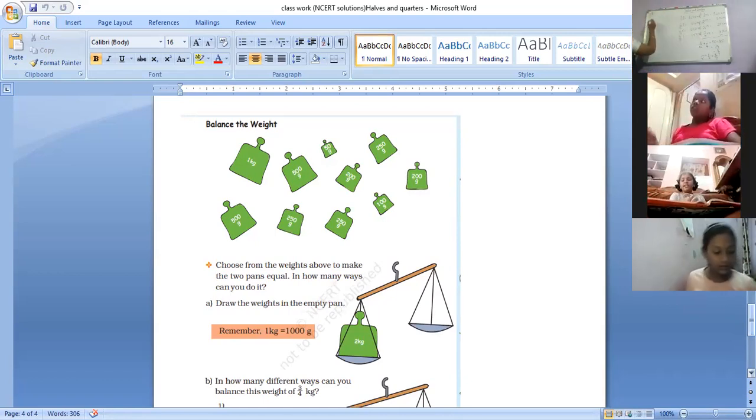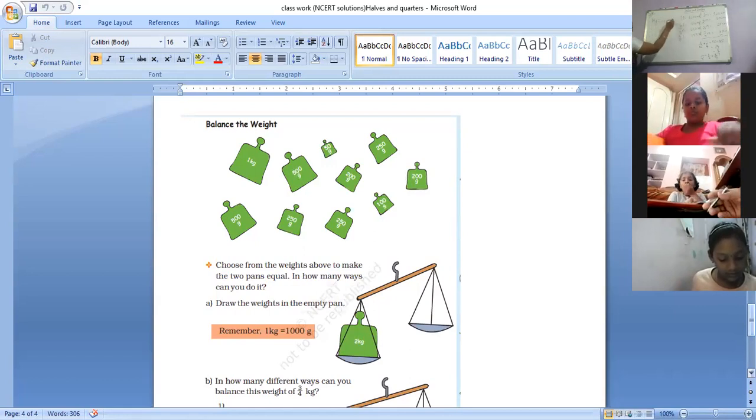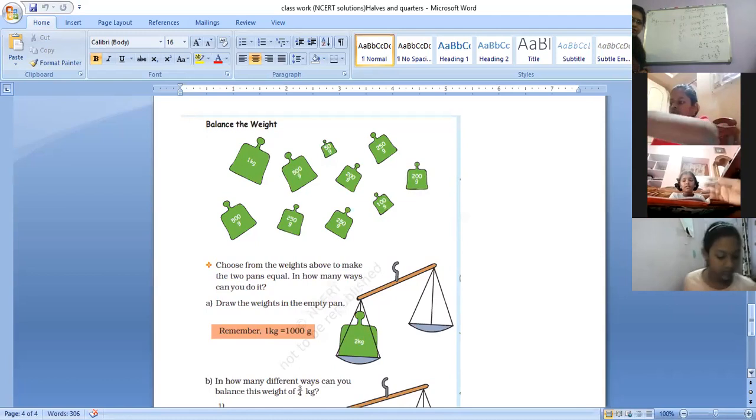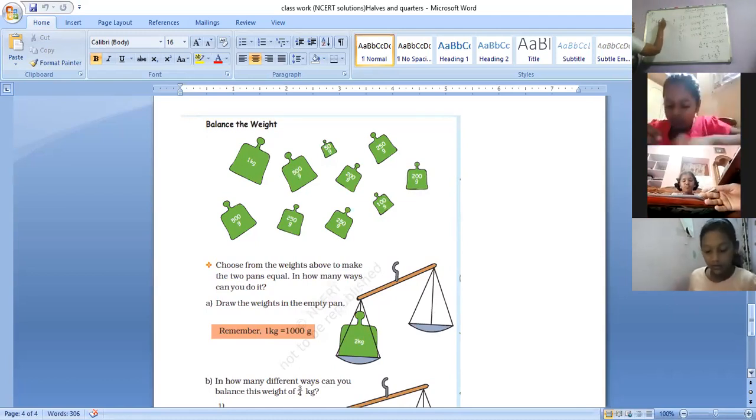What are the units? Kilogram. So 1 kilogram is equal to how many grams? 1000 grams. Very good. 1000 grams is equal to 1000 grams. Now very simple, as you have done here.